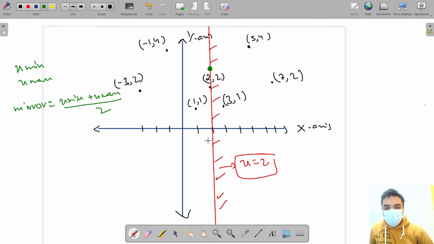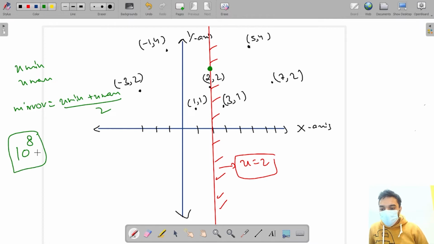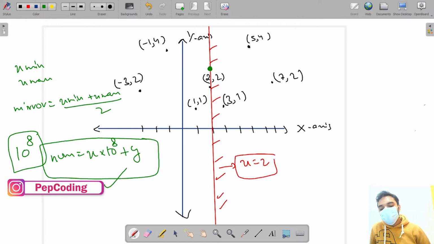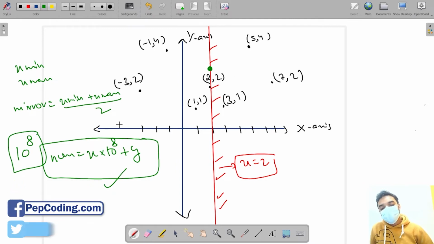we are going to put all these points in a set. Let's talk about how we are going to put these points in a set. The range is what? Range is 10 to the power 8. So I am going to save a number: I am going to multiply my x coordinate with 10 raised to power 8 and add it with y. So it will give me a unique number every time I am saving any coordinate.